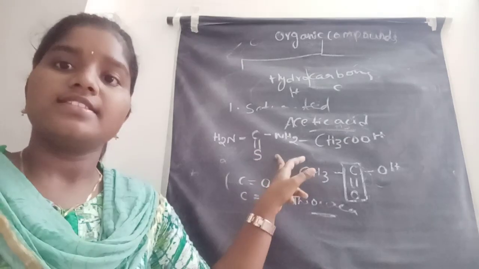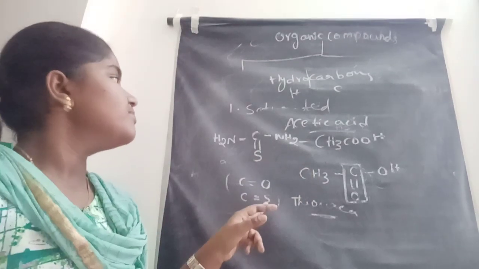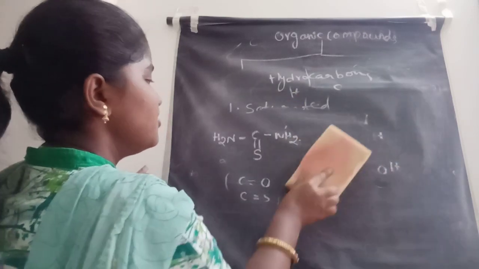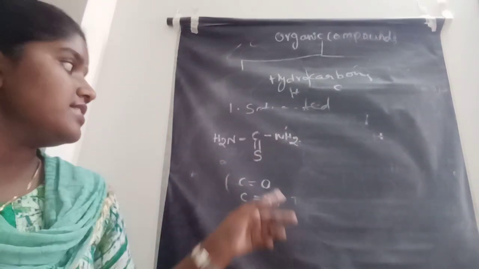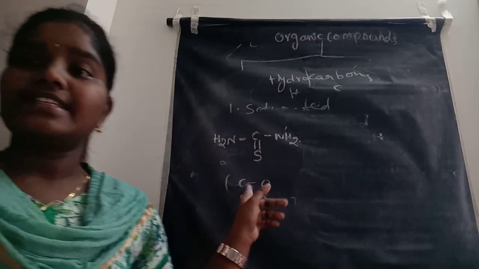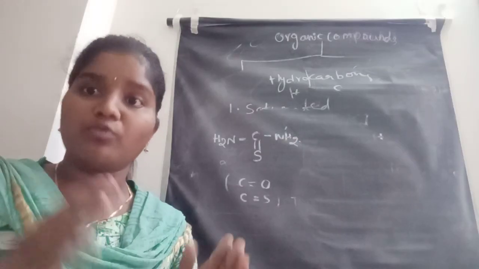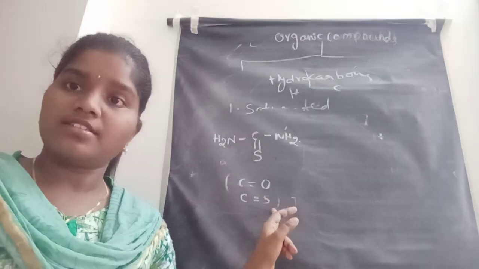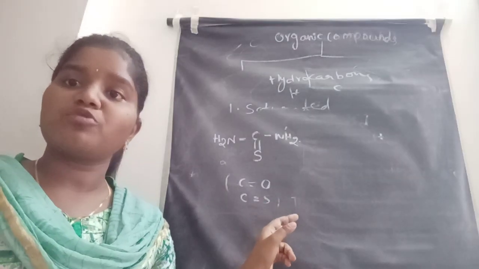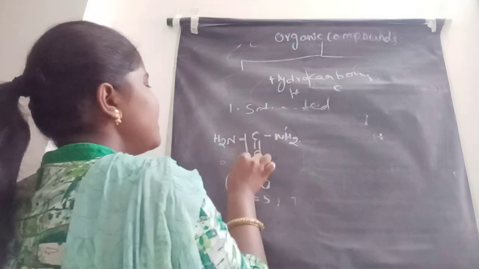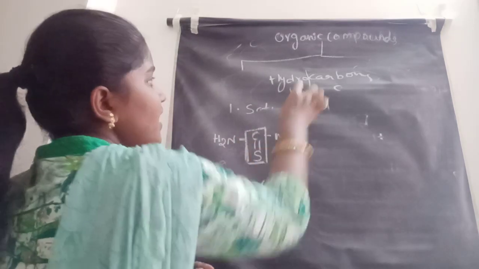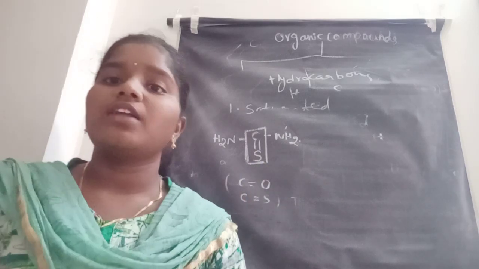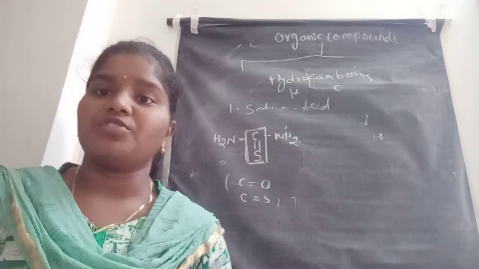This is the structure of thiourea. Acetic acid has the C double bond O and thiourea has the C double bond S. Those are the examples of the unsaturated ones. Here it contains C double bond S other than the hydrocarbon. These are the two examples of the unsaturated ones.